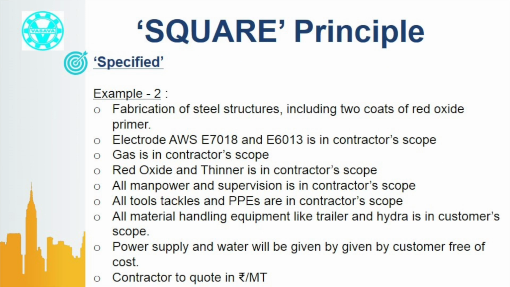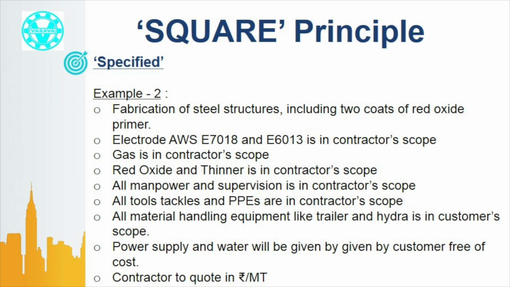Let us discuss another example. A contractor received the following inquiry related to fabrication of structure. This is a part of the tender document. Fabrication of steel structures, including 2 coats of red oxide primer, electrode AWS E7018 and E6013 is in contractor scope. Gas is in contractor scope. Red oxide and thinner is in contractor scope. All manpower and supervision is in contractor scope. All tools, tackles and PPEs are in contractor scope.